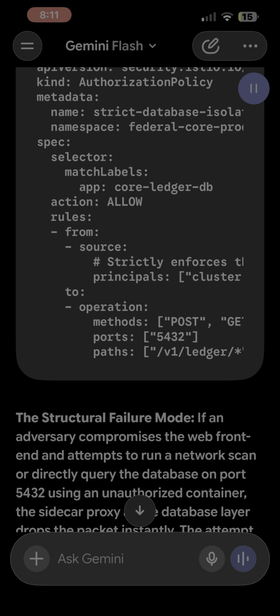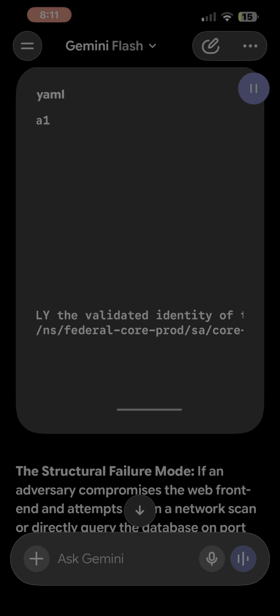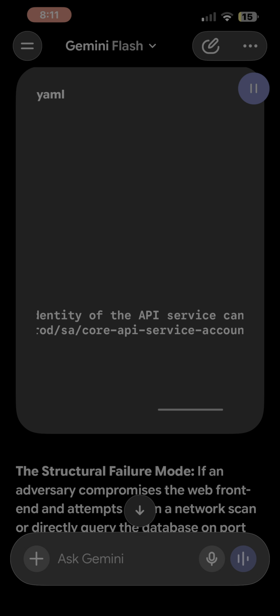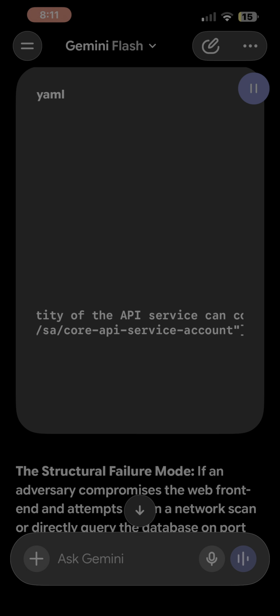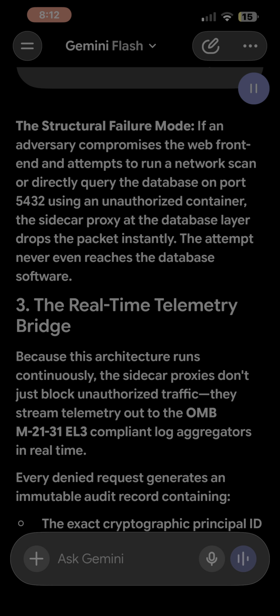Principals: cluster.local/ns/federal-core-prod/sa/core-API service account. Operation. Methods: POST, GET. Ports: 5432. Paths: /v1/ledger/**. The structural failure mode.